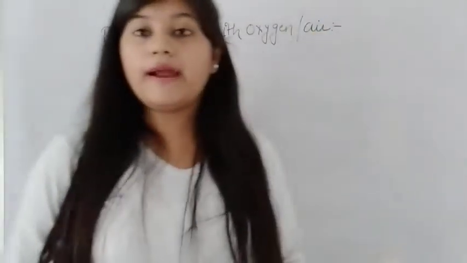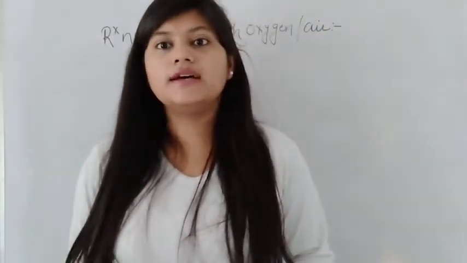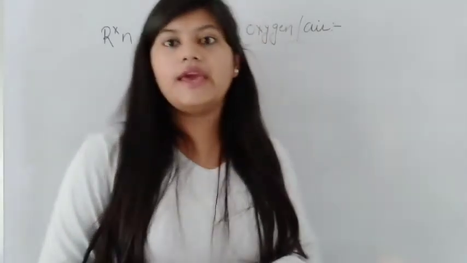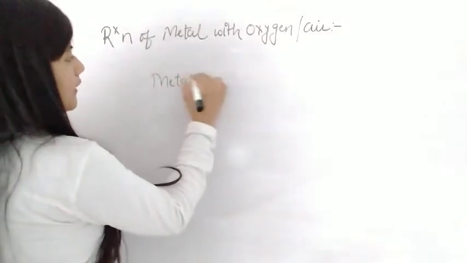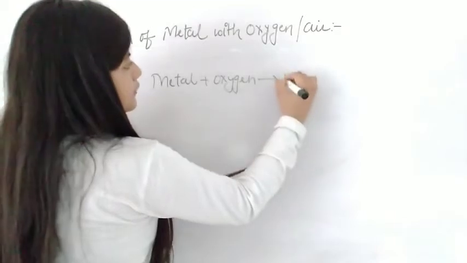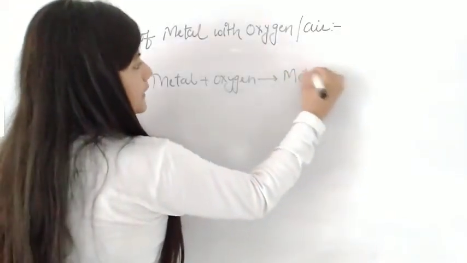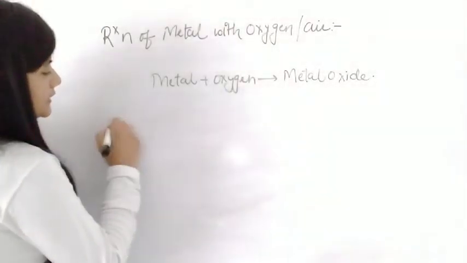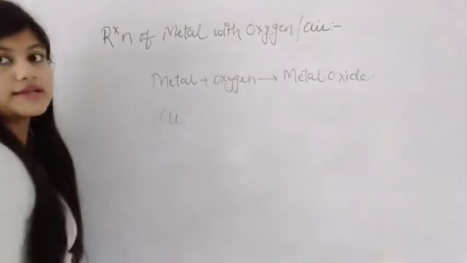When metal is burnt in oxygen, when metal is burnt in air, then it reacts with oxygen. So the product formed is metal plus oxygen, resulting in formation of metal oxide.